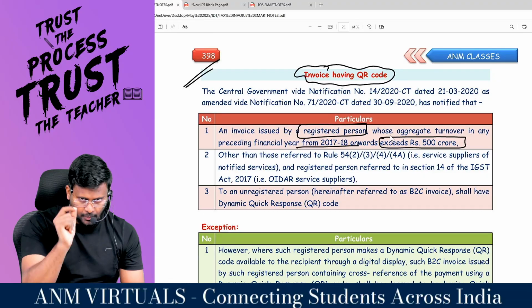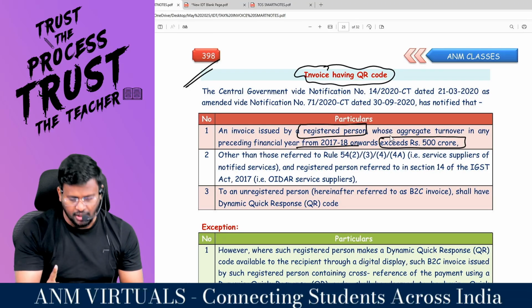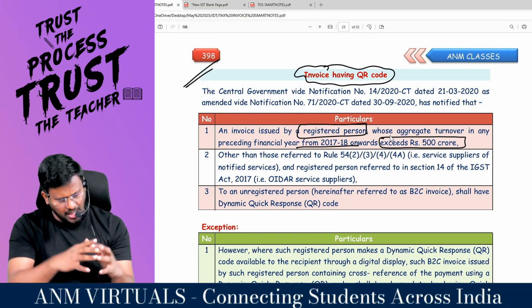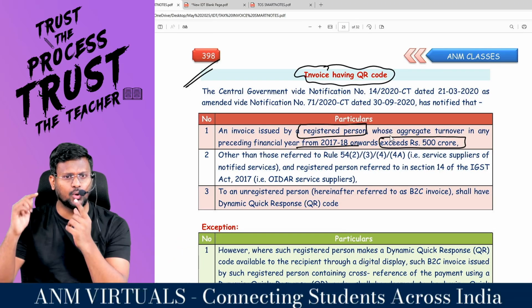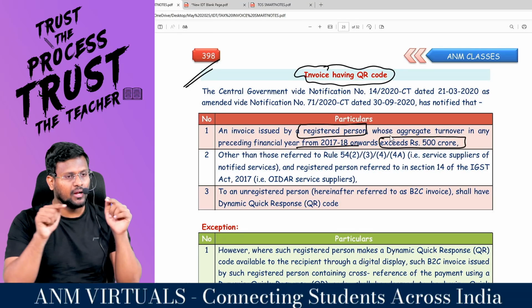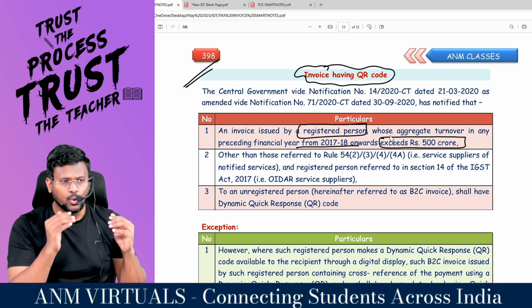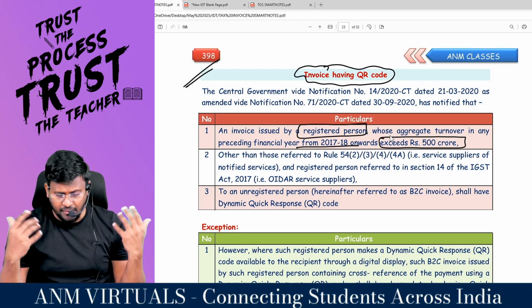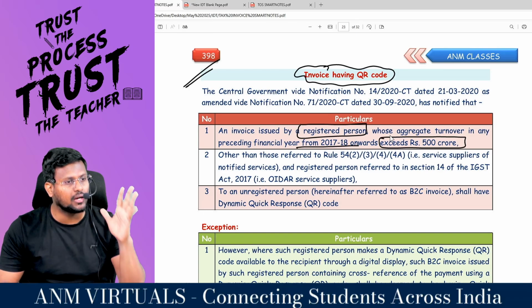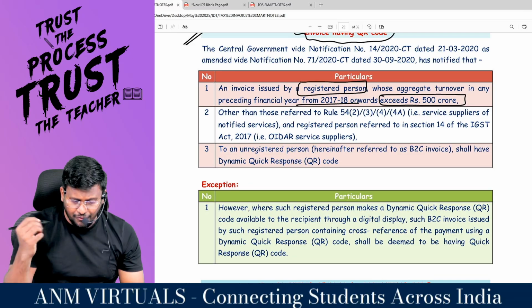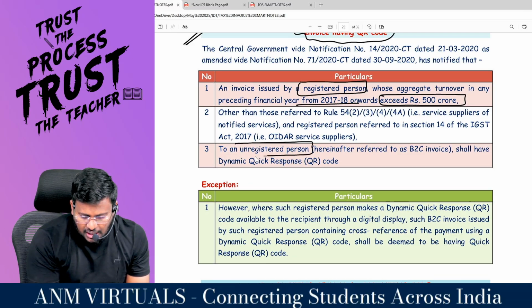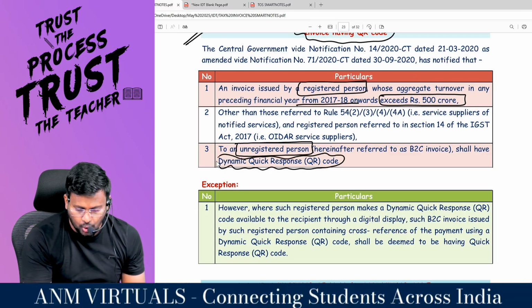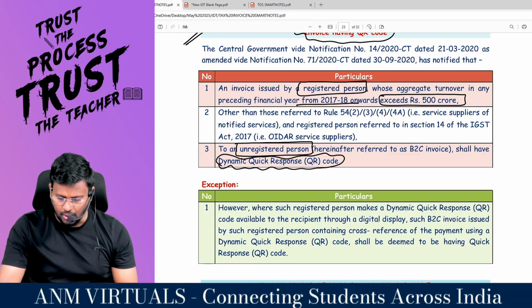Be very clear. If the turnover exceeds, first of all, you should be a registered person whose aggregate turnover in any preceding financial year, counting from 17-18, exceeds the limit. Look at 17-18 turnover, 18-19 turnover, 19-20 turnover, 20-21 turnover, 21-22 turnover, 22-23 turnover. Any of those previous years exceeds how much crore? 500 crores. And if you are supplying to an unregistered person, it shall have a dynamic QR code. Are you all really with me?